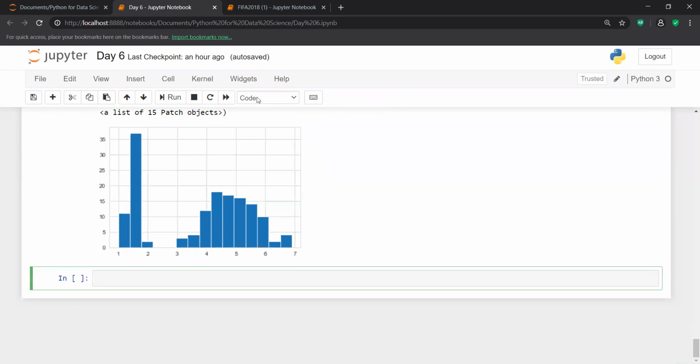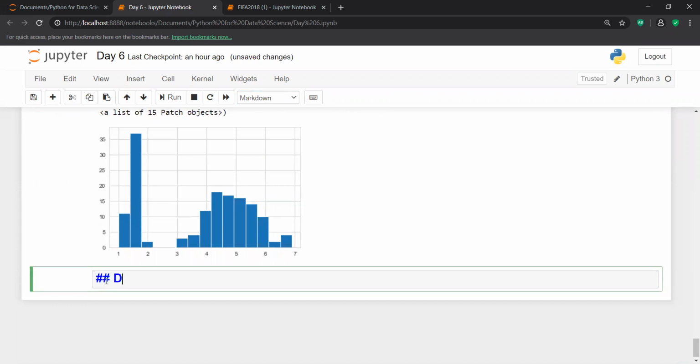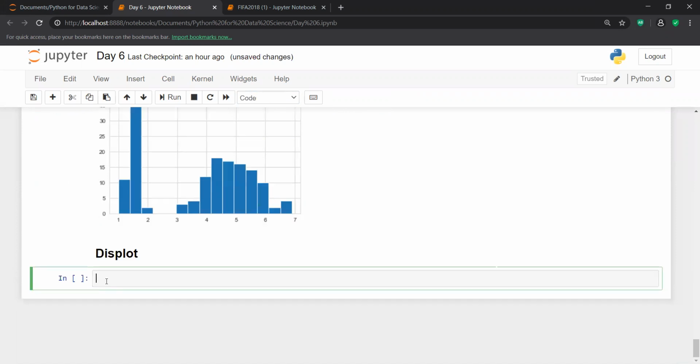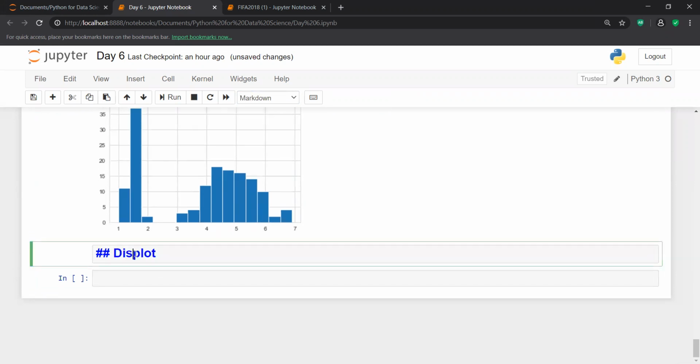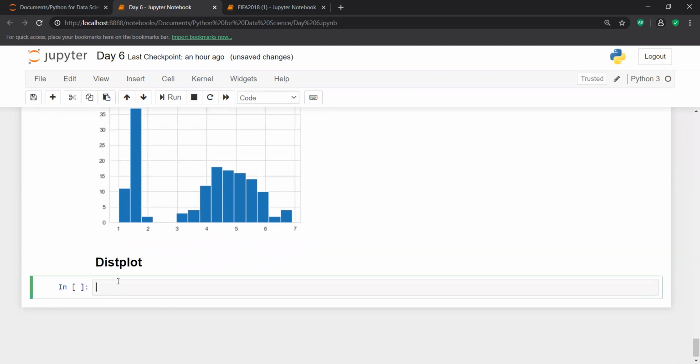Now let me show you the purpose of using a dist plot, which you can also call a distribution plot. A distribution plot basically tells you whether your data set is normally distributed or not. Most of the real world data sets, the data which you can collect from a real world scenario, are normally distributed. A normally distributed data set is always trying to make a bell shaped curve.